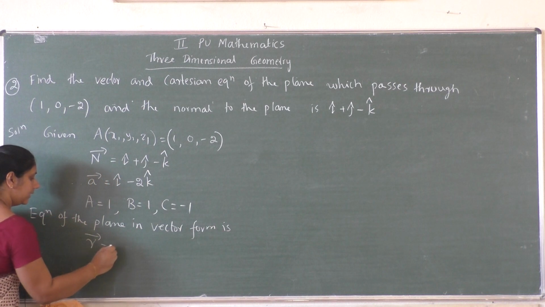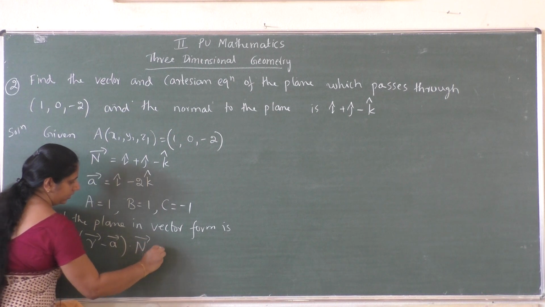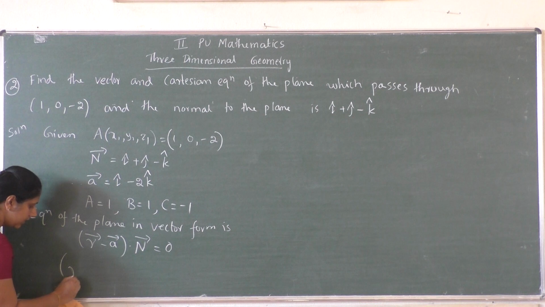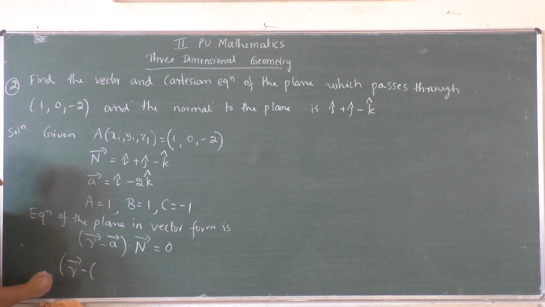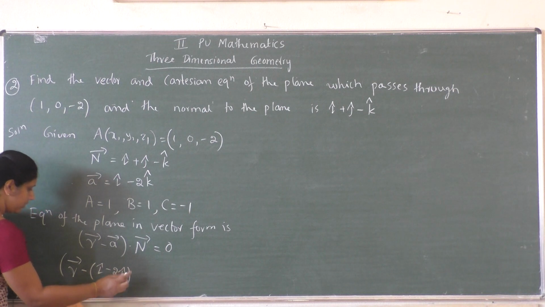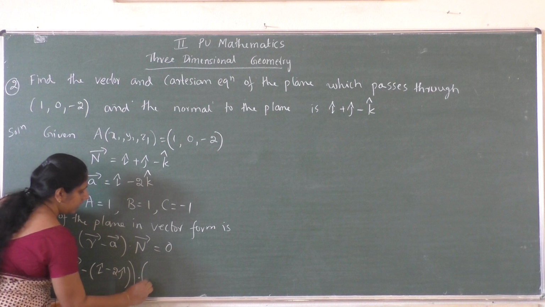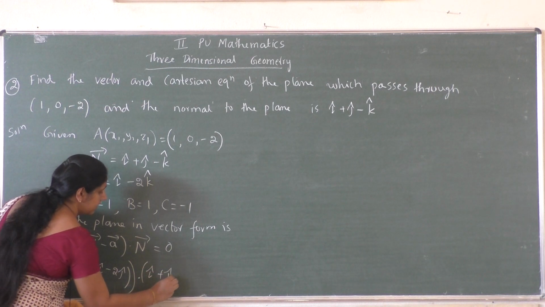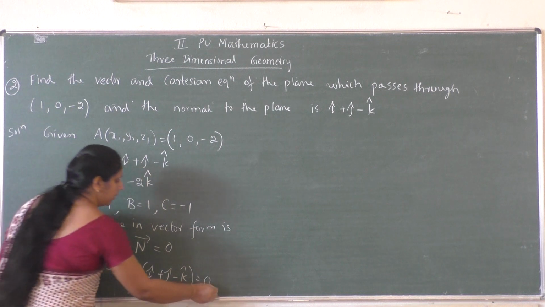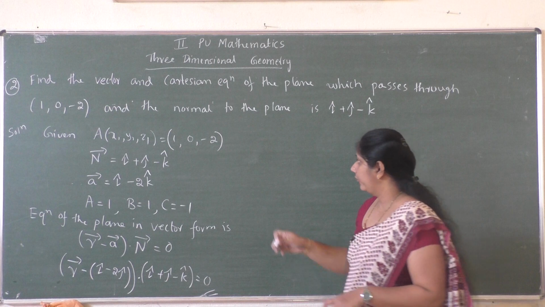It is R vector minus A vector dot n vector equal to 0, that is R vector minus, what is A vector? It is I cap minus 2 k cap dot, what about n vector? It is I cap plus j cap minus k cap equal to 0. So this is the required vector equation of the plane.